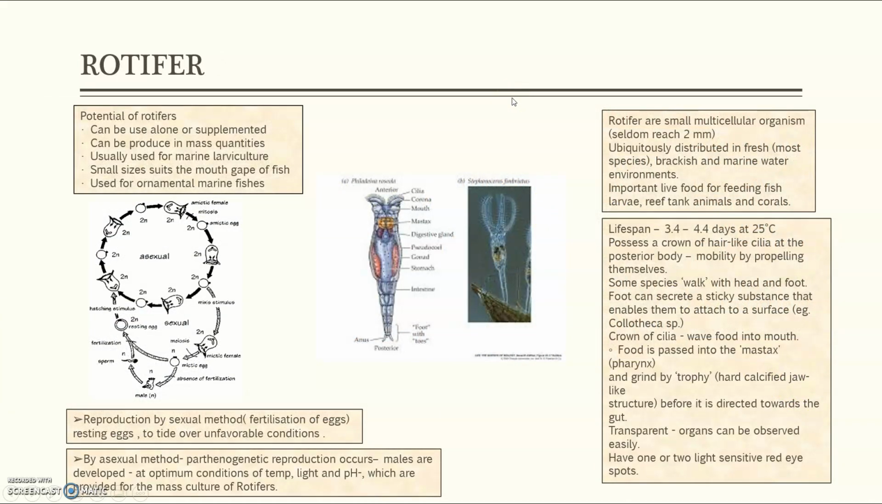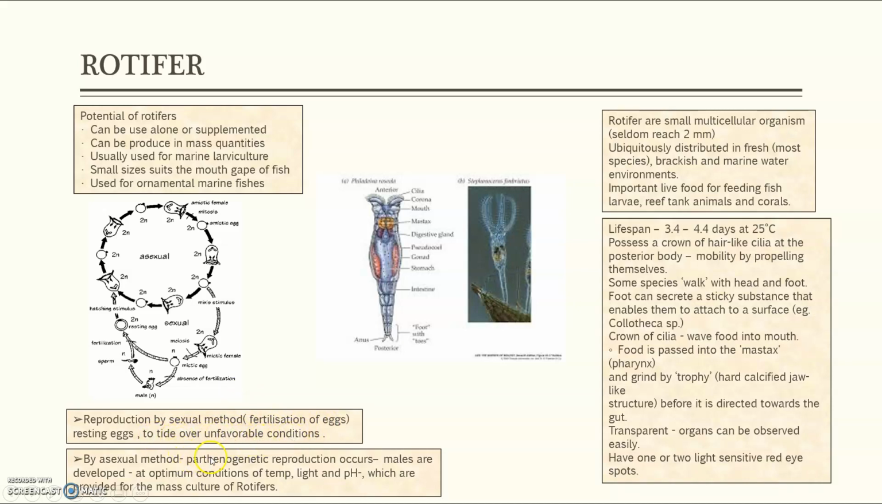Rotifers are examples of live feed. This is the characteristic of rotifer. The potential of rotifer is that it can be used alone or supplemented, and can be produced in mass quantities, usually used for marine culture. Its small size suits the mouth gap of fish, and it is used for ornamental marine fish. And this is the life cycle of rotifer. Rotifers can reproduce by the sexual method, fertilization of eggs, with resting eggs to tide over unfavorable conditions.